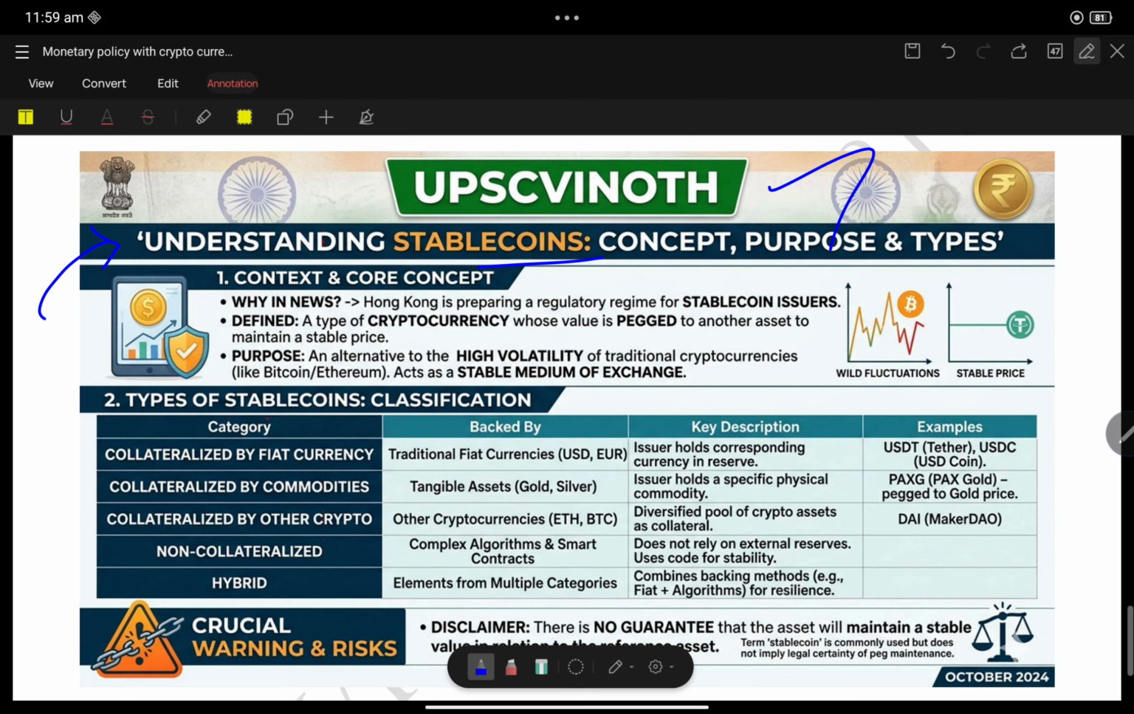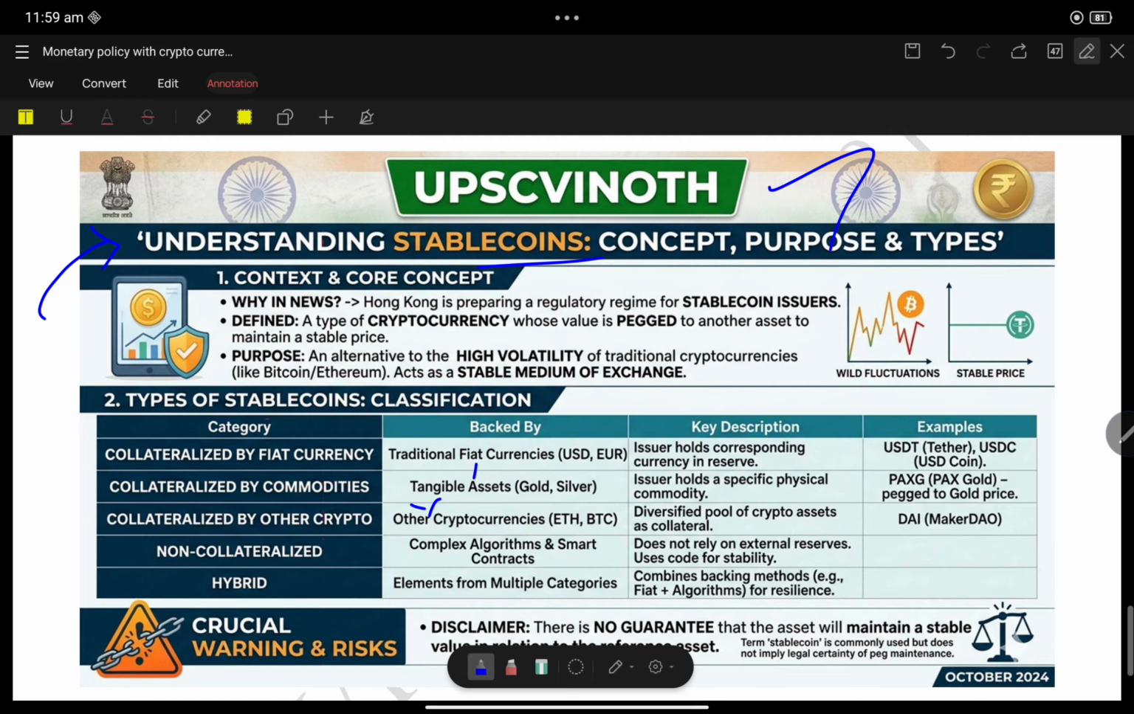So today we are going to continue with the topic of cryptocurrencies and stablecoin. So what is stablecoin? A stablecoin is a cryptocurrency pegged with a fiat currency, or else a tangible asset, or else pegged with another cryptocurrency also. So first of all, why is this in the news?